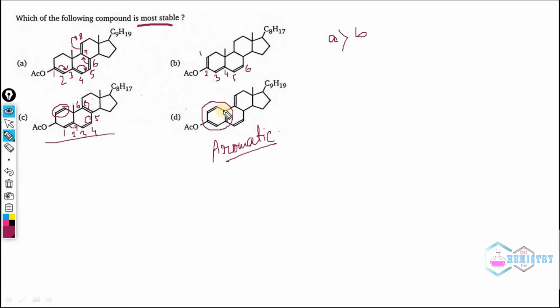So obviously the presence of this aromatic ring will make this compound the most stable among all the others. None of the other compounds has an aromatic ring, but this one has. So due to aromaticity, this compound will be the most stable, and hence the answer will be D. Coming to the next problem.